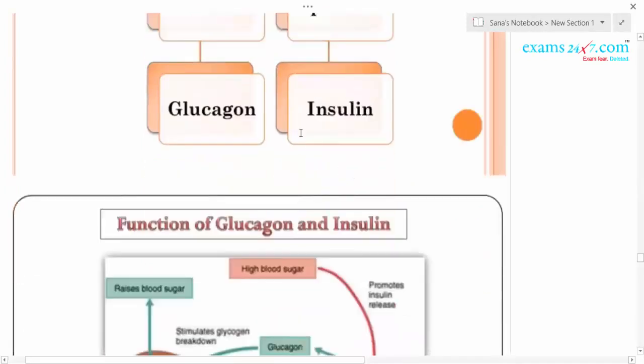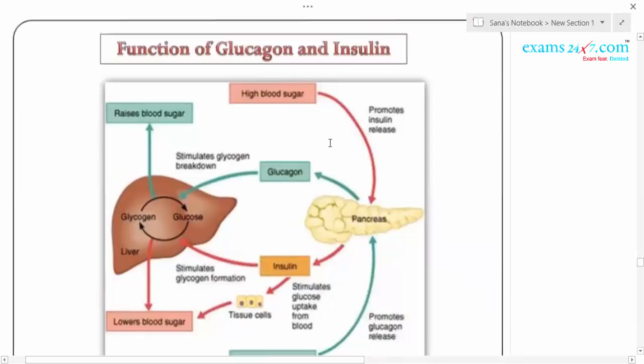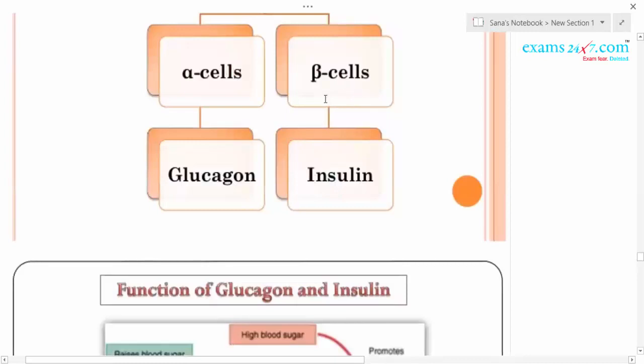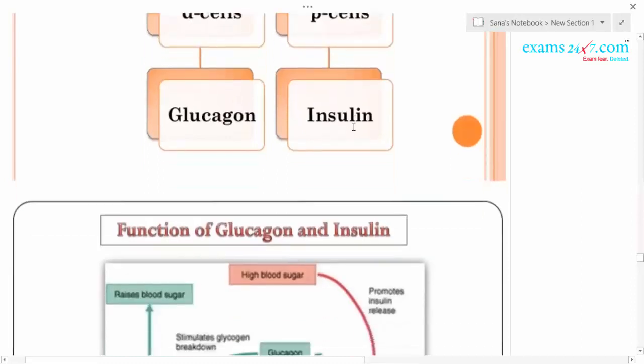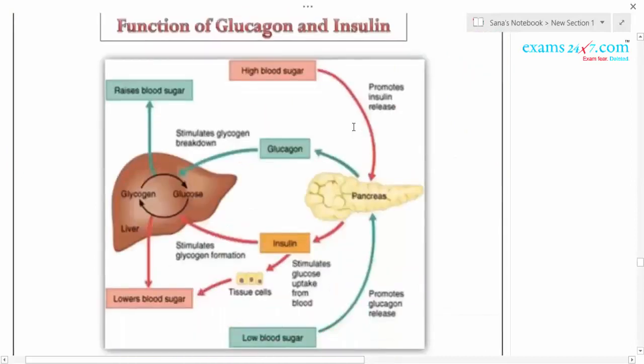So you can see here in this diagram, it acts mainly on the liver and makes the stored glycogen into glucose. Thus the glucose level will be increasing. Another hormone which is secreted from the beta cells is called insulin, one of the major hormones, and this decreases the blood glucose level.